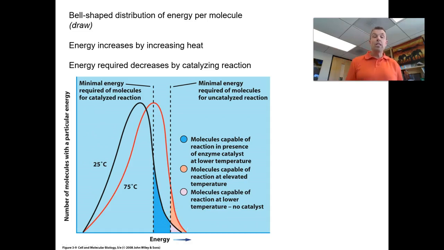We can't heat up our cells to speed up the reaction. So another option is to lower the bar. So in heating up the reaction, I moved my energies. I gave my molecules more energy. But if I can make that energy of activation lower, I can make the energy needed to get over it lower. And in doing so, even without heating up the reaction, now more molecules have enough energy to get over. That's the whole idea behind catalysis and enzymes. They lower the energy of activation, allowing more molecules to have enough energy naturally to get over that energy hump.